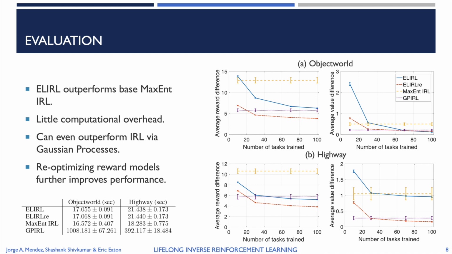We were able to obtain improved performance over the single task-based learner maxent with little computational overhead. By introducing a simple re-optimization of the reward models, our method was able to surpass IRL via Gaussian processes at a substantial speedup.